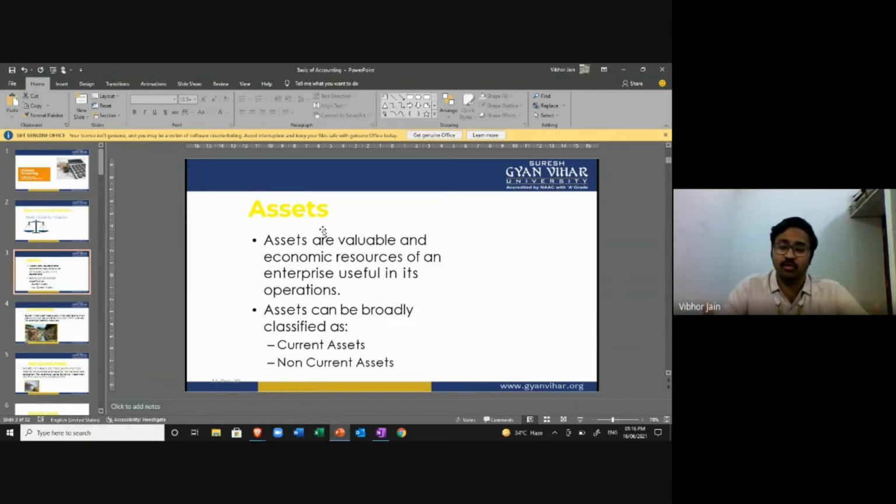Whenever I talk about assets, what comes to your mind? So we can say assets are the valuable economic resources of an enterprise useful in its operation. Assets are the resources that are used by an enterprise to conduct their business.